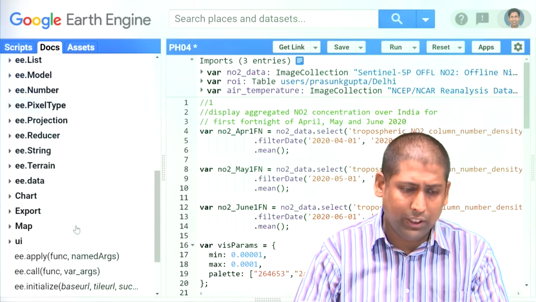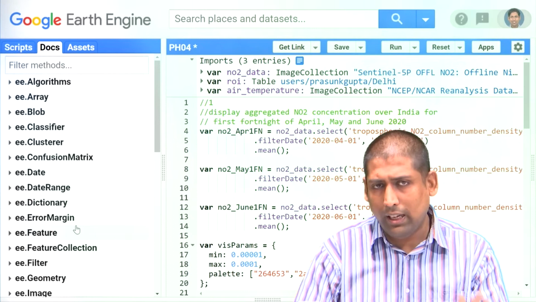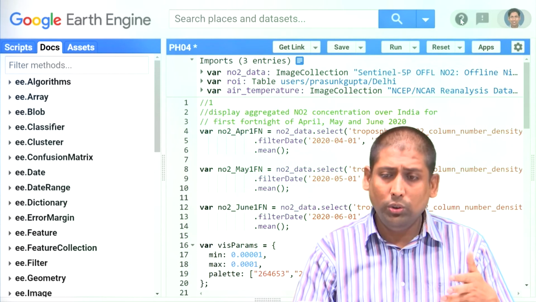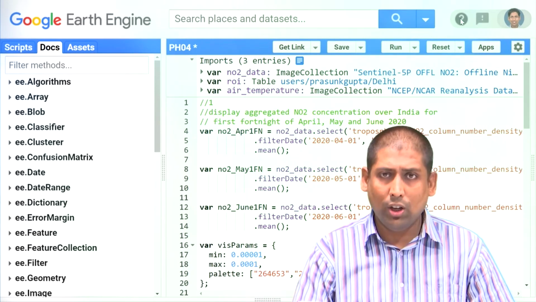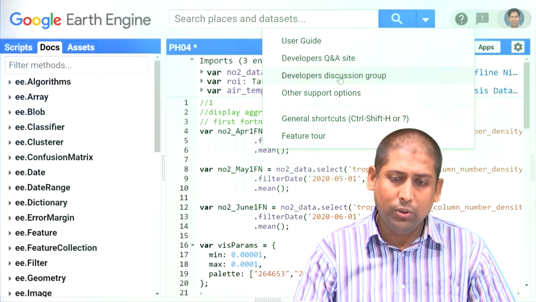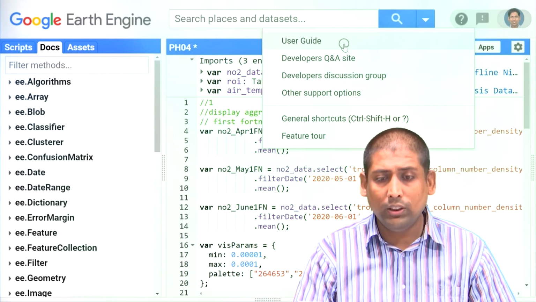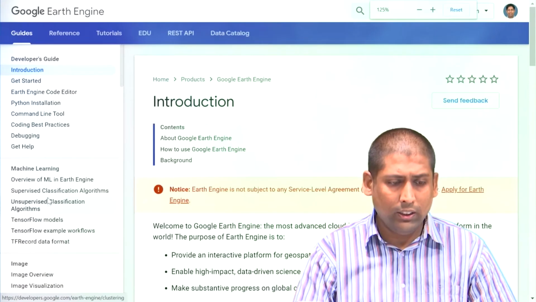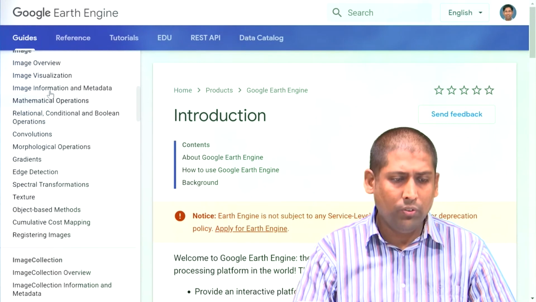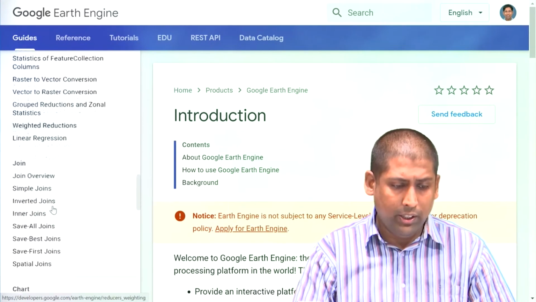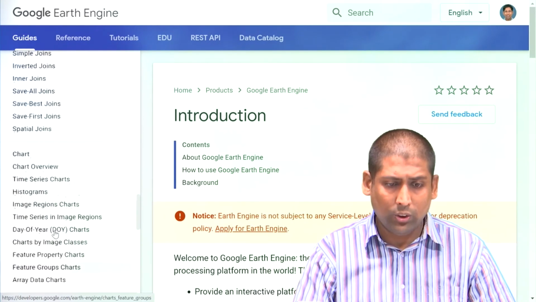There are a lot of supervised and unsupervised classification and machine learning algorithms built into Earth Engine. How to know about them, how to use them? You see this question mark on the top right, you just click on it. There are three main places where you need to go to get more information. The first is the user guide. Once you click on it, you will see very good documentation on Earth Engine, on machine learning, how to view images, image collections, how to deal with features, reducers, joins, how to make different charts, and so on.